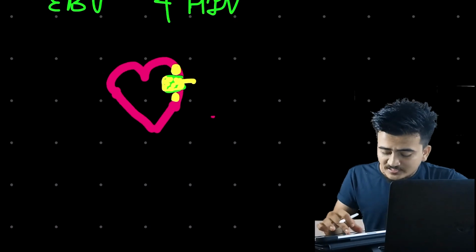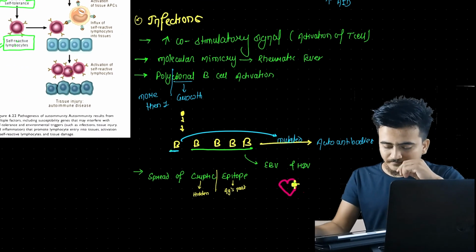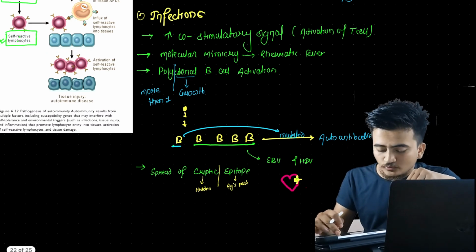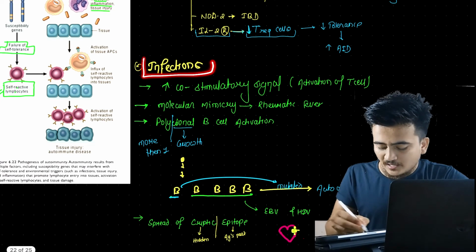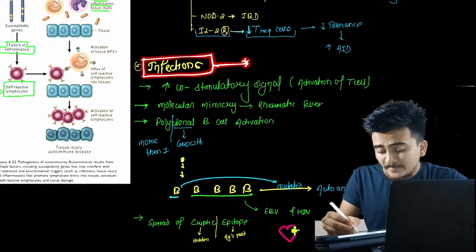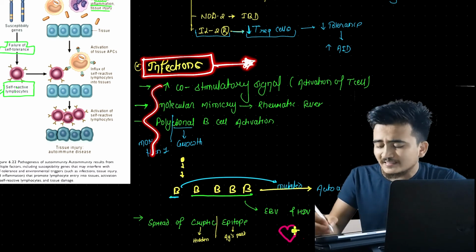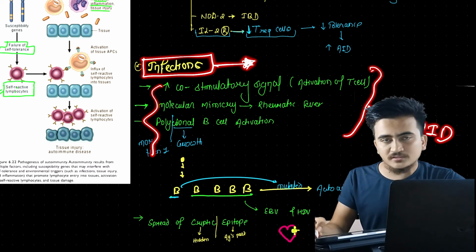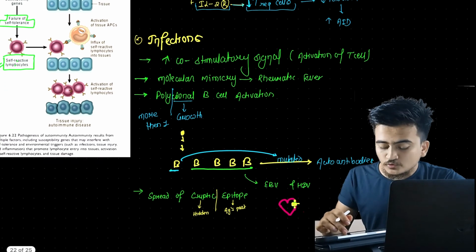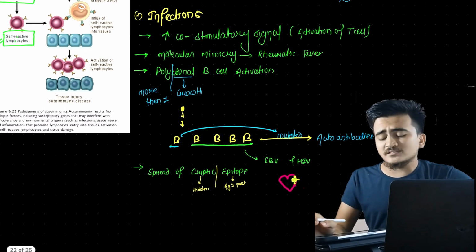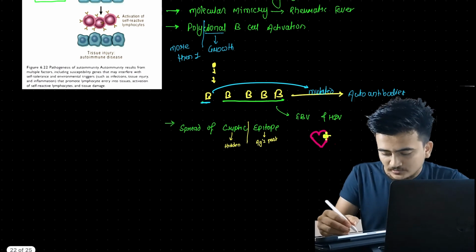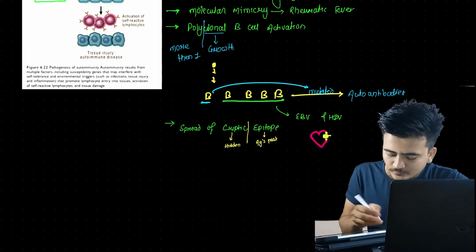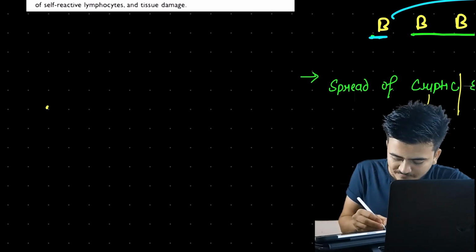And that is all. Since we are talking about infection, these are the various ways infection can cause autoimmune disorder. Right now we are discussing how infections are causing several things that help to cause autoimmune disorders. But now we are going to learn about one paradoxical role of infection. What I am saying is the paradoxical role of infection.